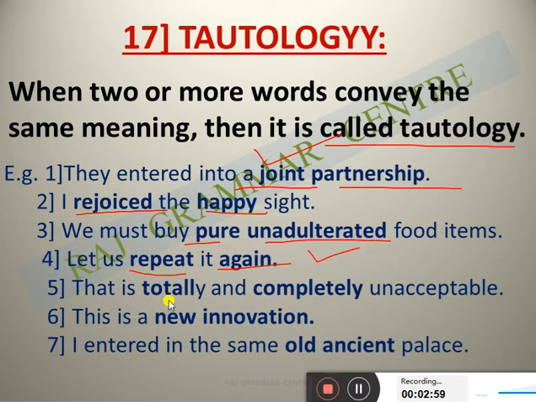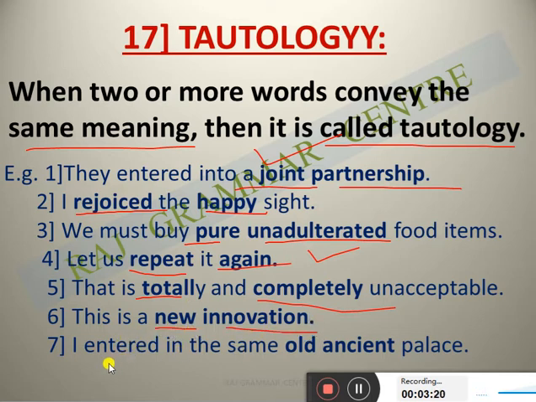That is totally and completely unacceptable. Totally and completely, they express the same meaning. This is a new innovation. Innovation also means doing a new thing, so new and innovation both give the same meaning.